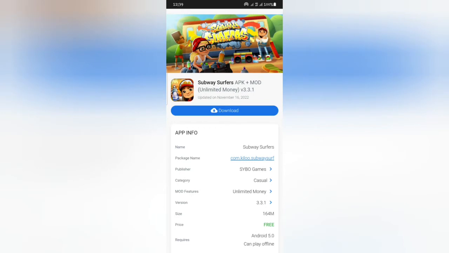It says APK plus mod. It has been modified, so you get unlimited money here. Get unlimited money for free. You can see the price. The price is free, without paying anything. So you just download.